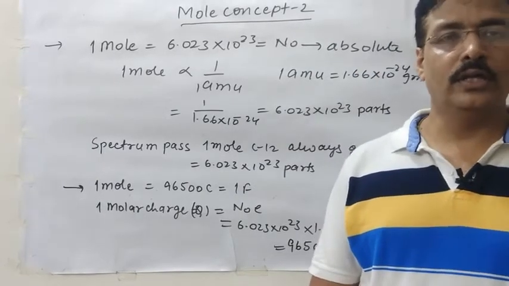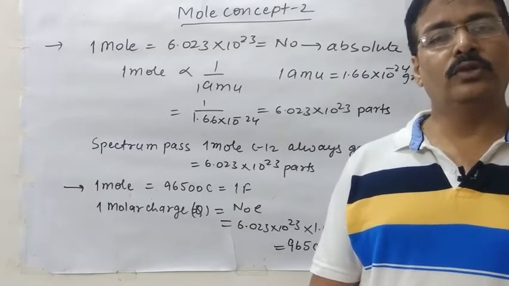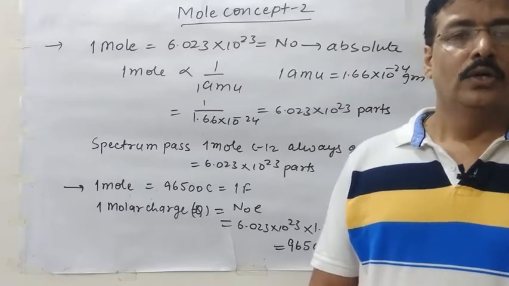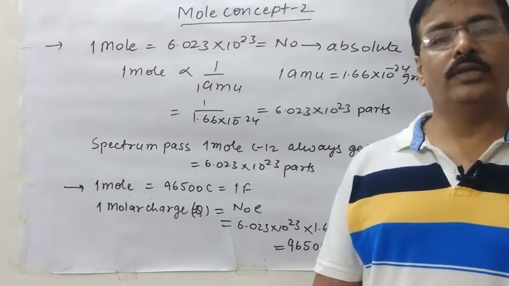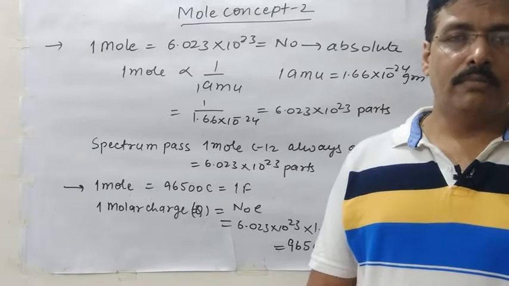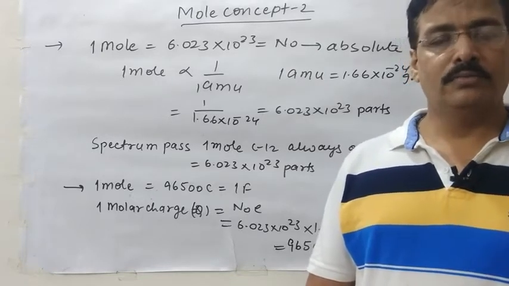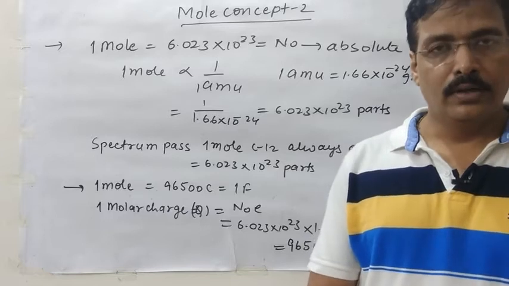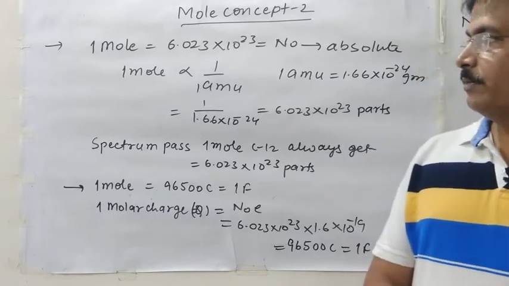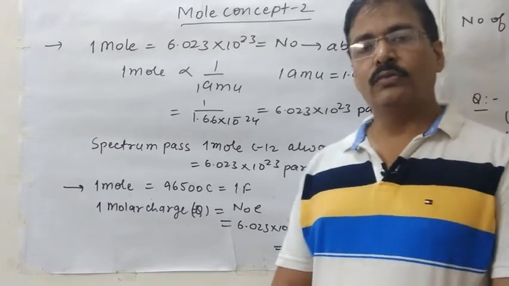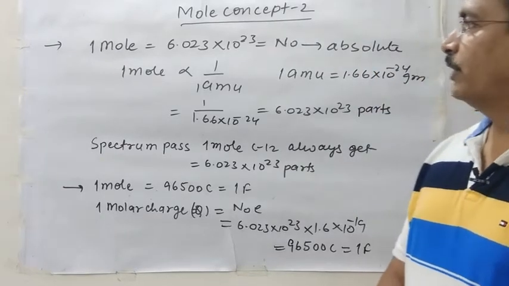22.4 liters, how it came, and how 1 mole is equal to atomic weight and molecular weight, with the help of RAM and with the help of RMM. RAM means relative atomic mass, and relative molecular mass means RMM. Clear student? Now after that we come to how 1 mole is equal to Avogadro's number, 6.023 into 10 to the power 23.